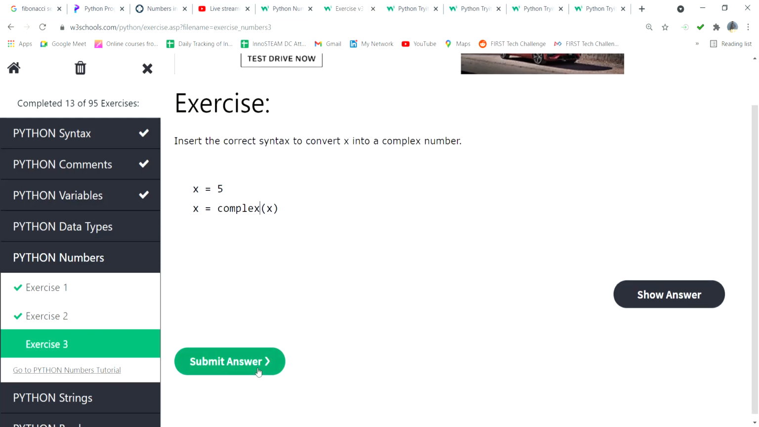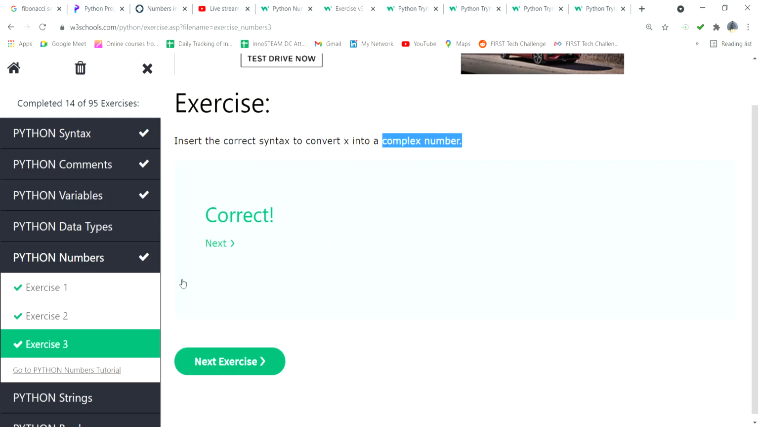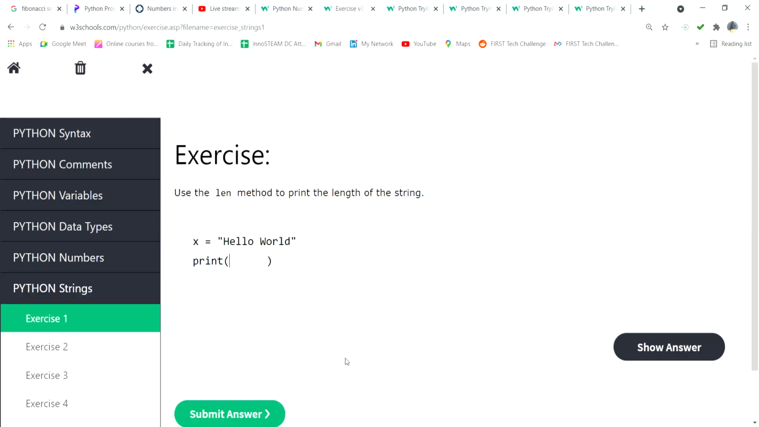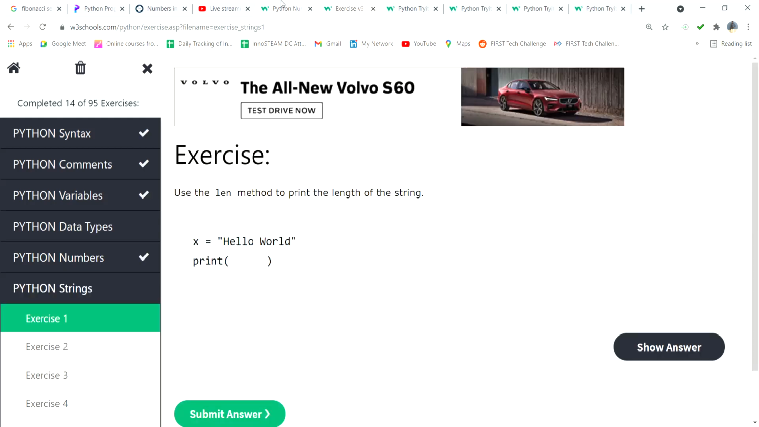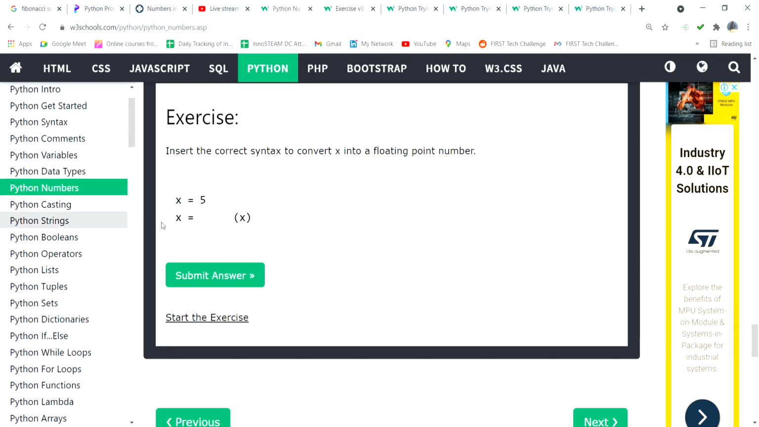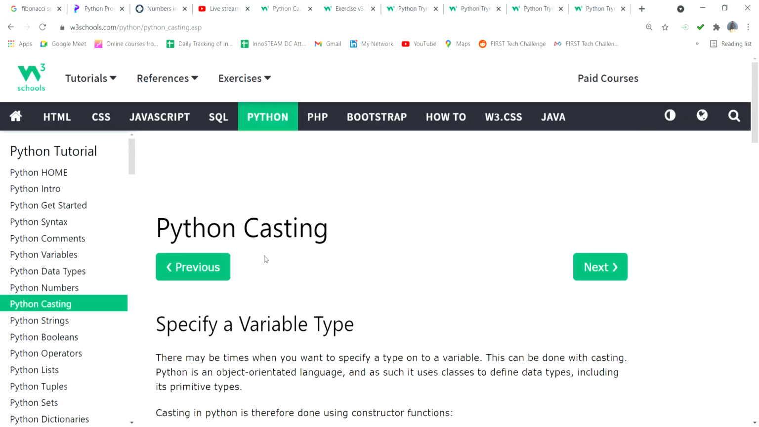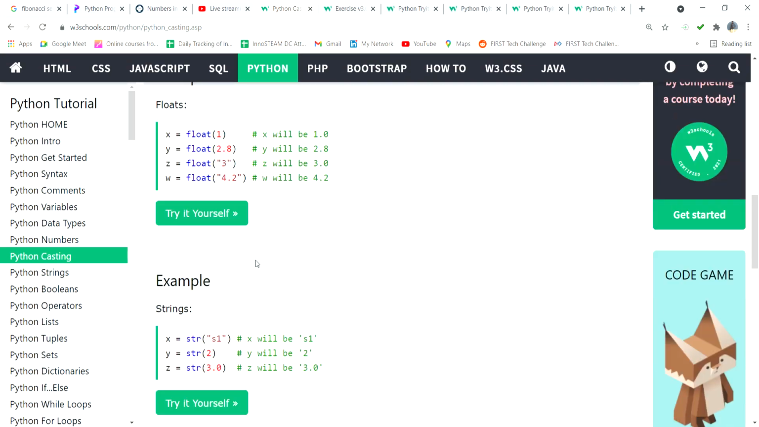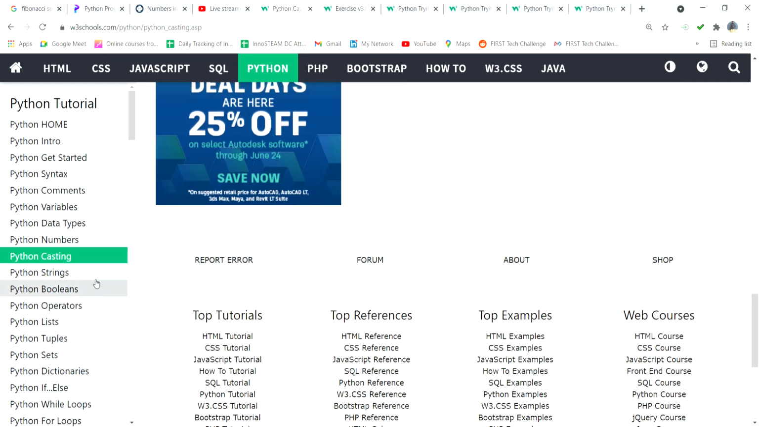Complex, the name itself is there. If you want to convert to a complex number, you can type complex. If you want to convert to an integer number, you can type int. If you want to convert to a float number, you can type float. Okay, that is the thing. This is the numbers part we wrote here, then it goes to casting, integer, float.